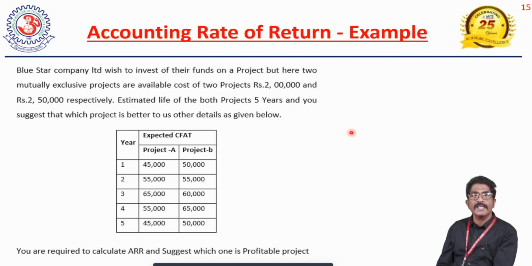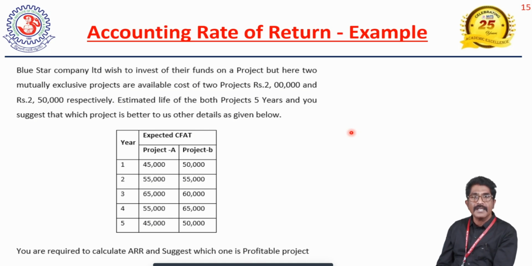So if you make an investment in project A, you will get rupees 45,000 in the first year, 55,000 rupees in the second year, 65,000 rupees in the third year, 55,000 rupees in the fourth year, and 45,000 rupees in the fifth year. And if you invest the amount, 2,50,000, in project B, in the first year you will get 50,000, second year 55,000, third year 60,000, fourth year 65,000, and the last year 50,000 rupees. These are the things they are asking.